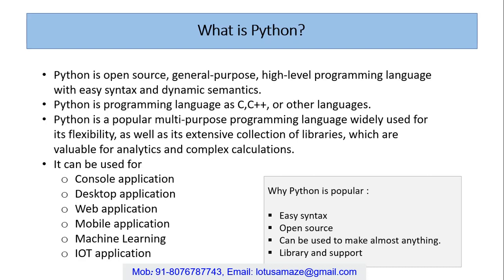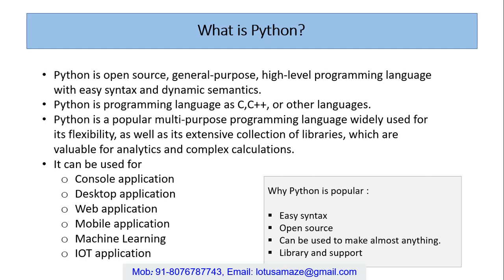So Python is machine independent code, so that's why this is called a high level programming language. It has very easy syntax and dynamic semantics. Dynamic semantics means at runtime it decides based on the value of the variable. If we write x equals 10, then based on the value of the variable it decides the type of the variable. We need not declare the variable separately.